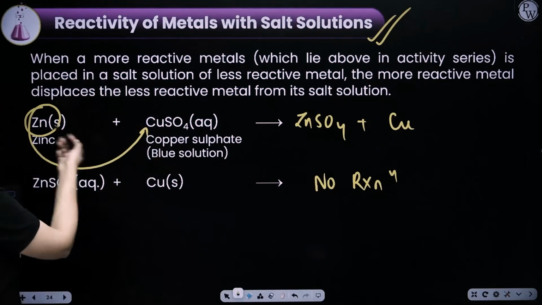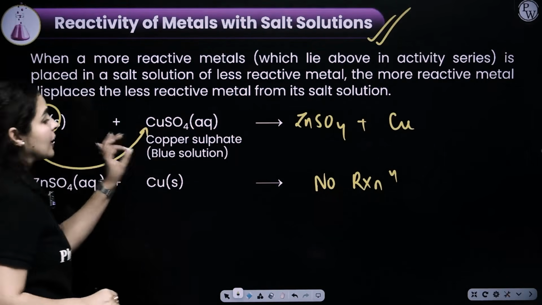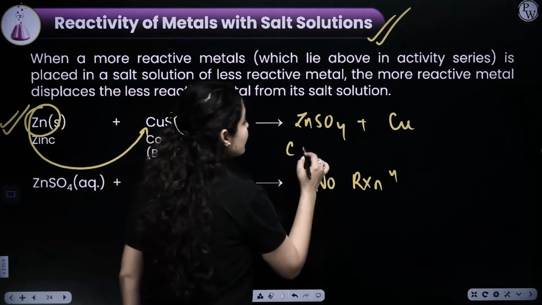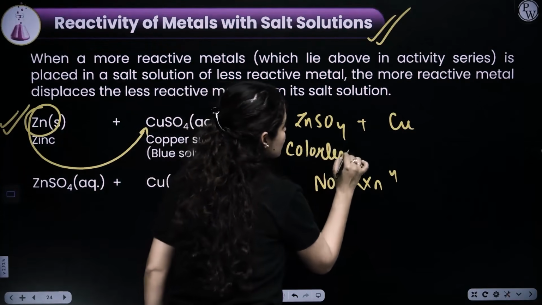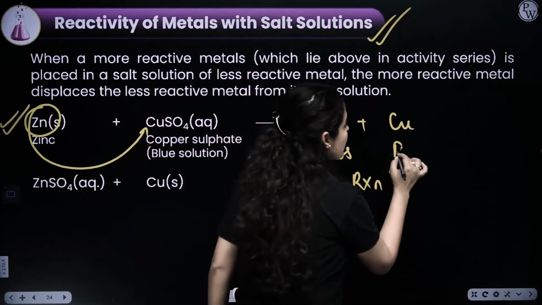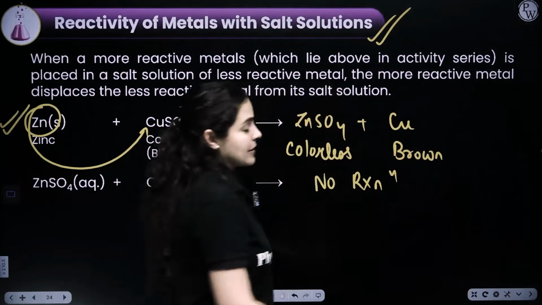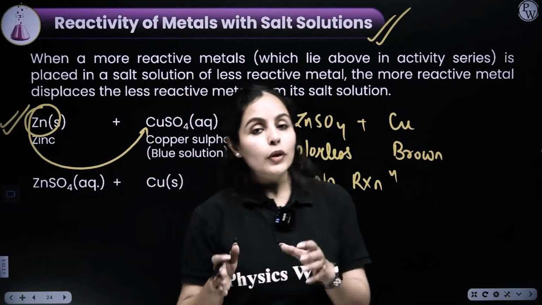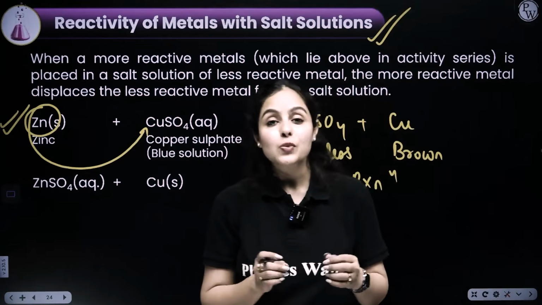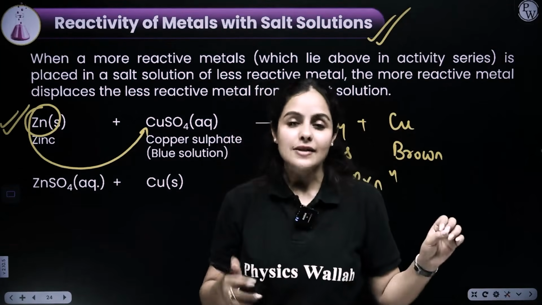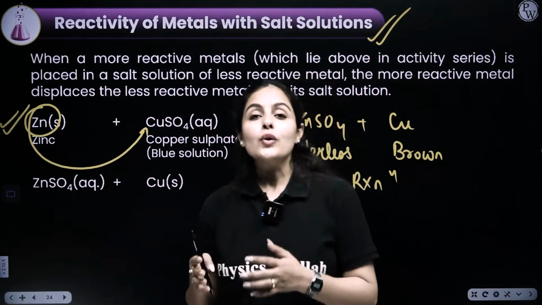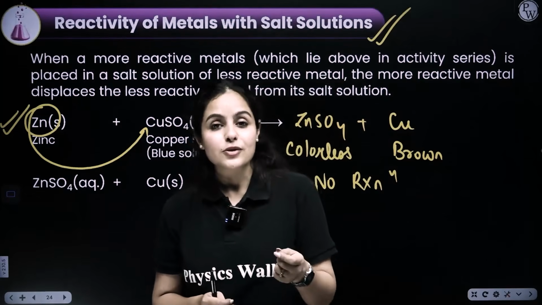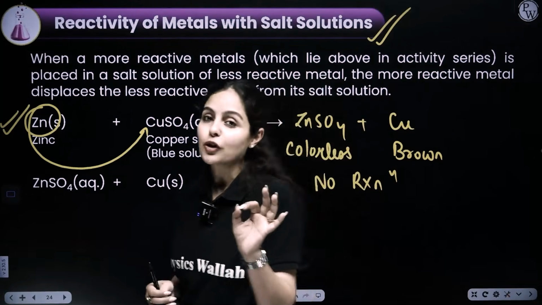Now, what is the observation in the first case? In this case, what you will write: blue color copper sulfate solution on reaction with zinc fades to form colorless solution of zinc sulfate, and reddish brown color copper will settle. Right? So usually they ask this question in your paper, what do you observe when zinc reacts with copper sulfate solution? Such observation questions are very commonly asked in your board exams.